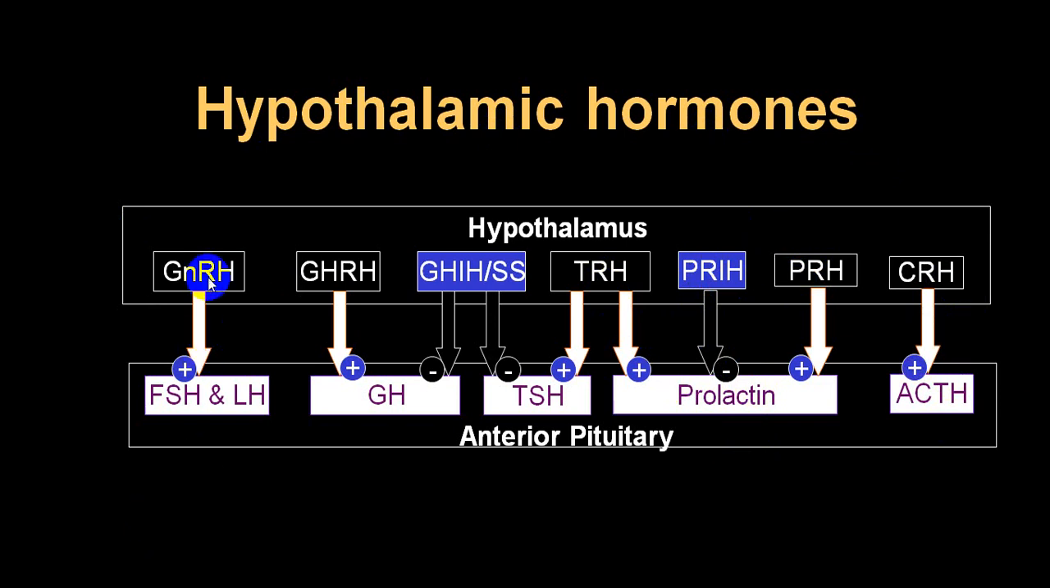Again I am repeating. Gonadotropic releasing hormone will stimulate FSH-LH. Growth hormone releasing factor will stimulate only release of growth hormone, while somatostatin will inhibit two, growth hormone and TSH. TSH release will be stimulated by TRH, but inhibited by somatostatin. Prolactin will be stimulated by prolactin releasing hormone and TRH, but inhibited by dopamine, or what we call prolactin inhibitory hormone. And ACTH is stimulated by corticotropic releasing hormone.